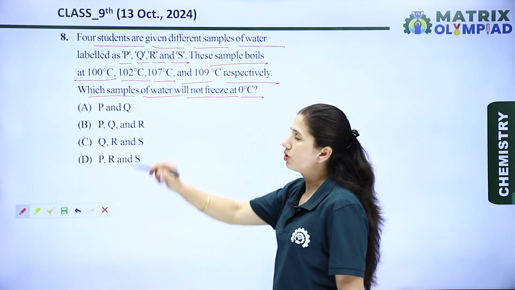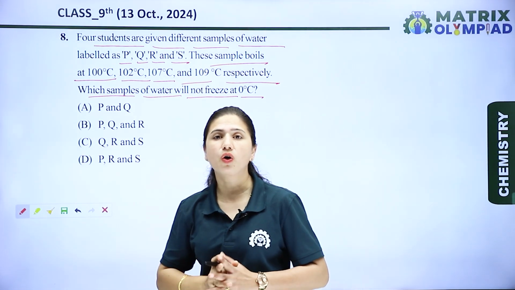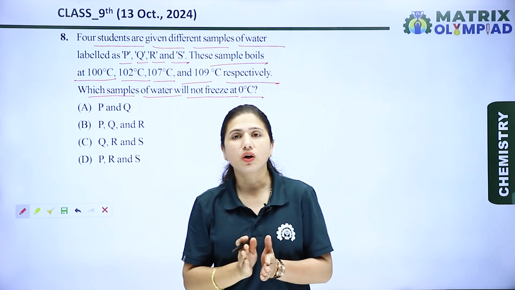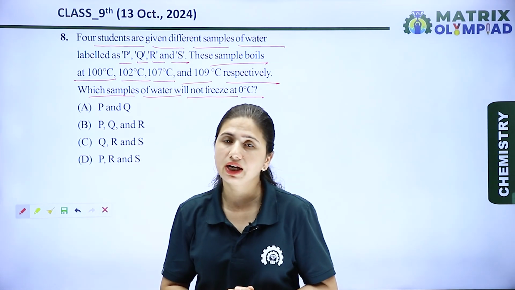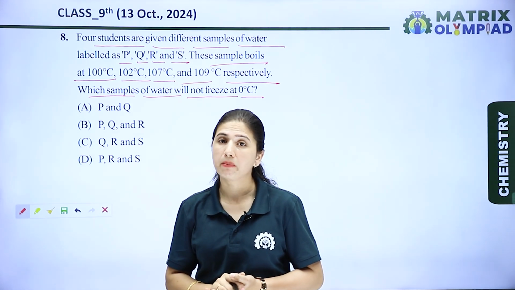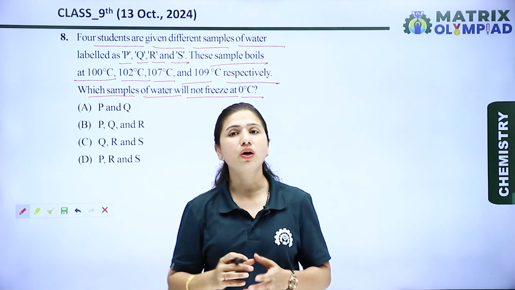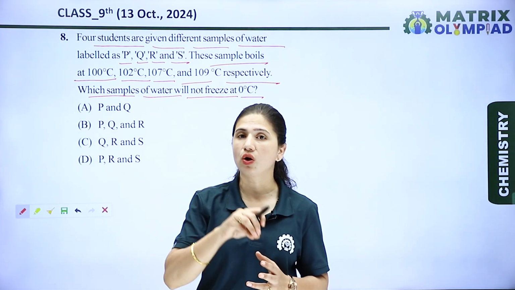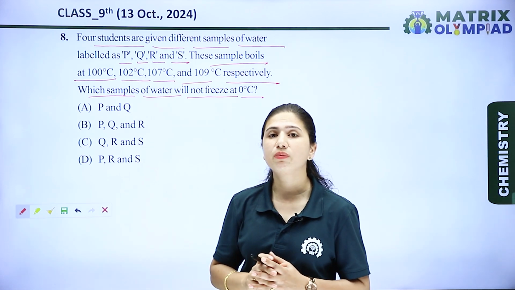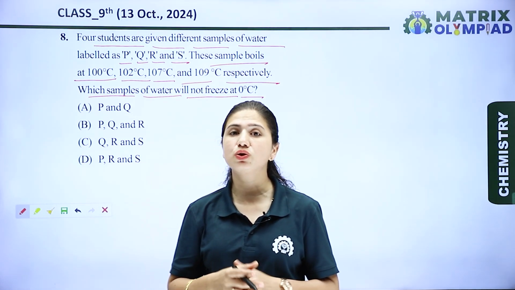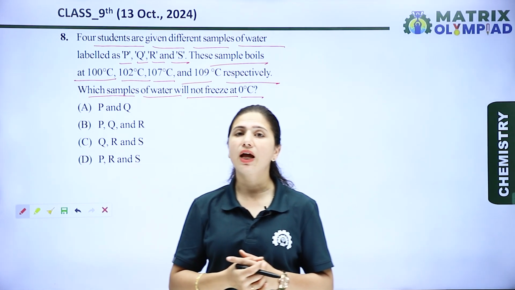In the question there are 4 water samples. We know that water boils at 100 degree and freezes at 0 degree. But if we add any non-volatile impurity or non-volatile solute to the water, then 2 colligative properties will come into play.